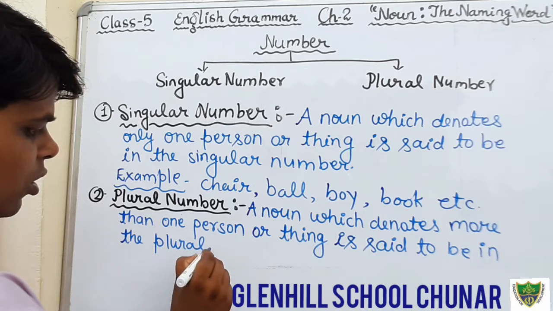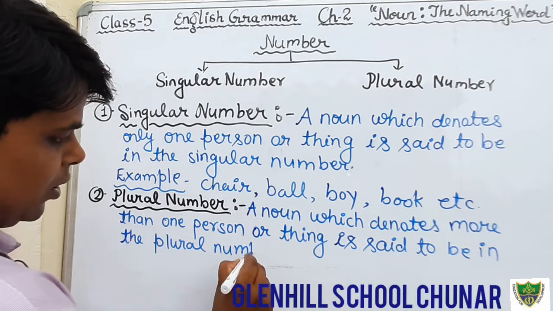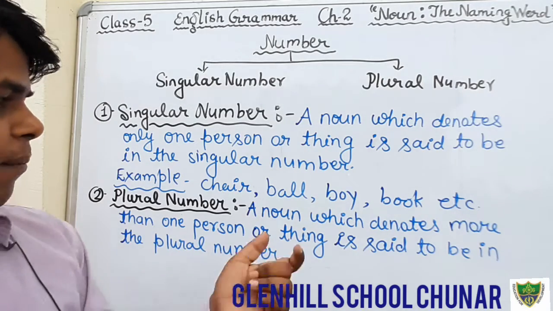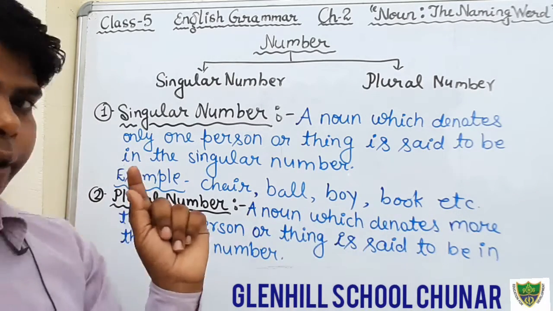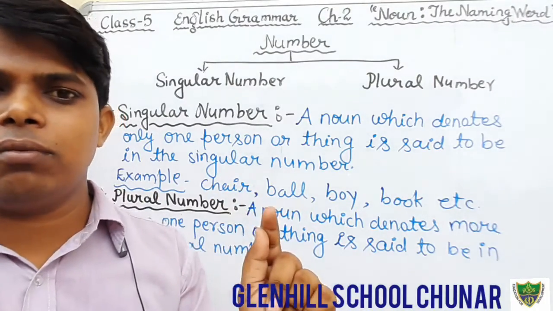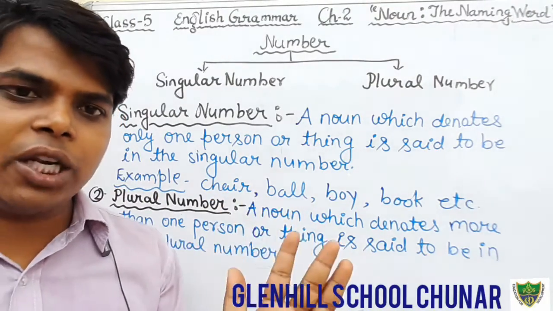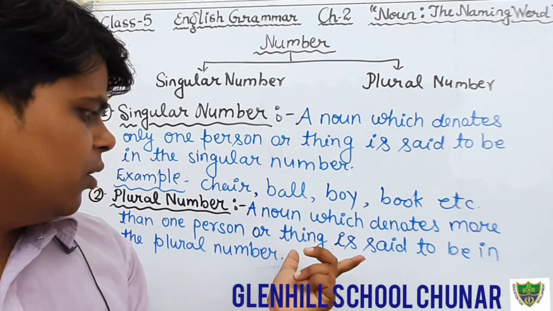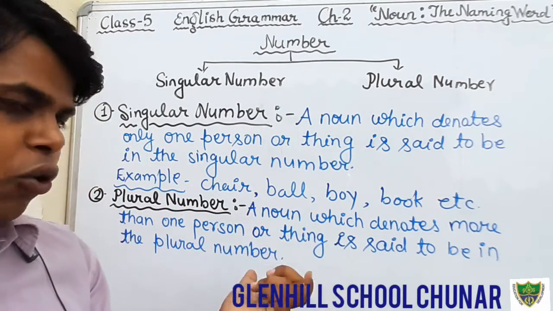You can see the meaning of plural number. A noun which denotes more than one. It may be two, maybe three, maybe a number of people or things, is said to be in the plural number.